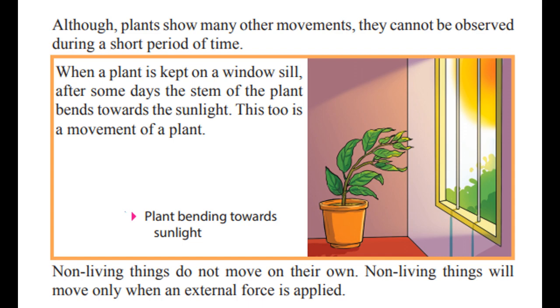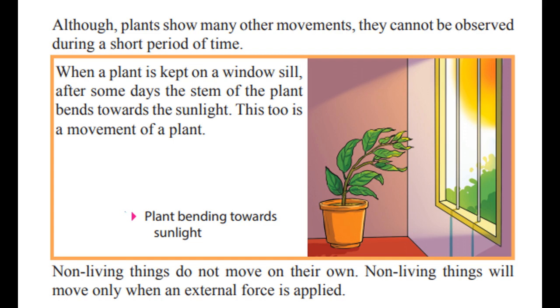When you place it near the window, what happens? It gets sunlight only from outside, only from one direction. So you will see after about 1-2 weeks, this plant bends towards the window or the sunlight. Understand? So after about 1 week, this bends. Now this is also a type of movement. But in order to observe this, it takes time. You cannot observe this kind of movement right away. So this also comes under movement in plants.